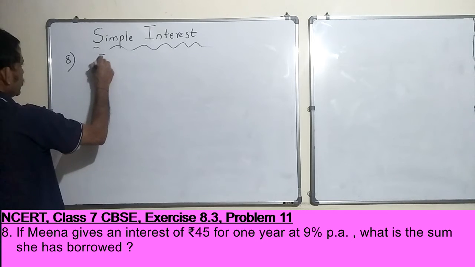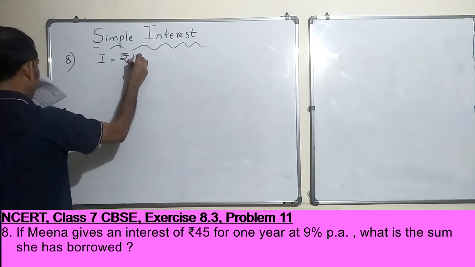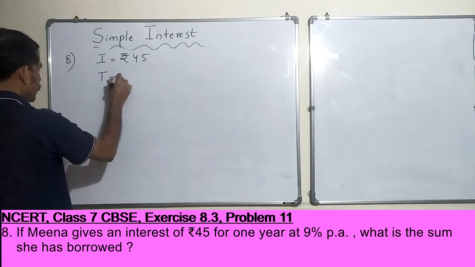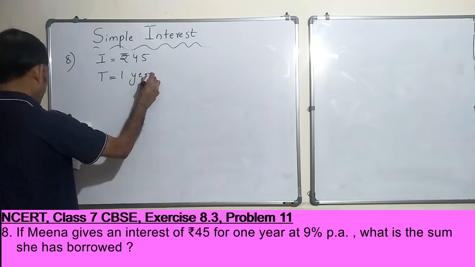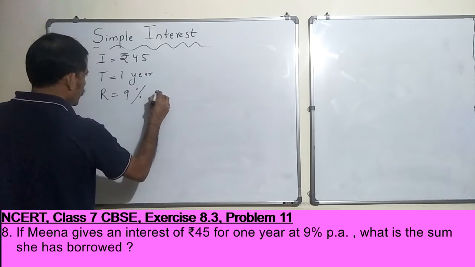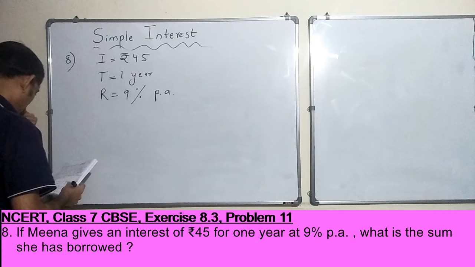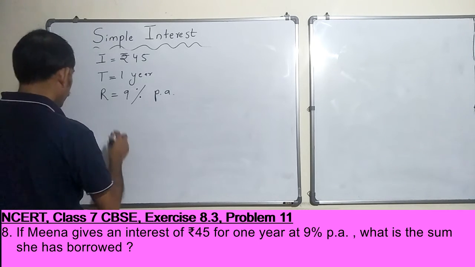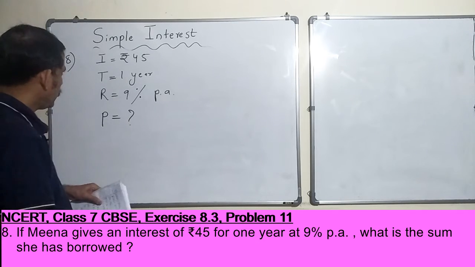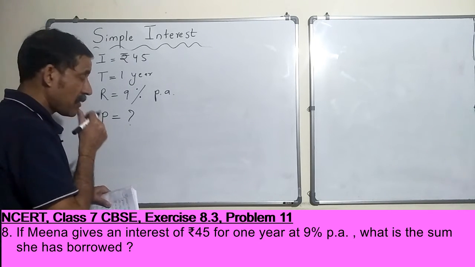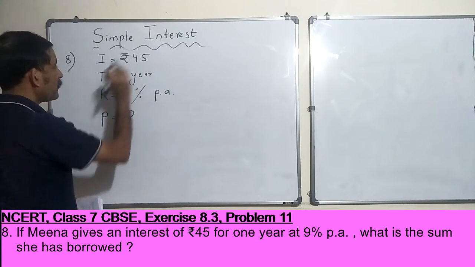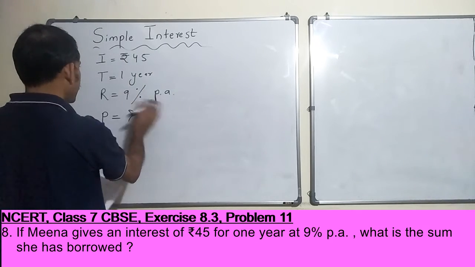Interest is rupees 45, time period is 1 year, rate of interest is 9% per annum. We need to find out the principal amount on which she is paying the interest of 45 rupees per year at 9% per annum.